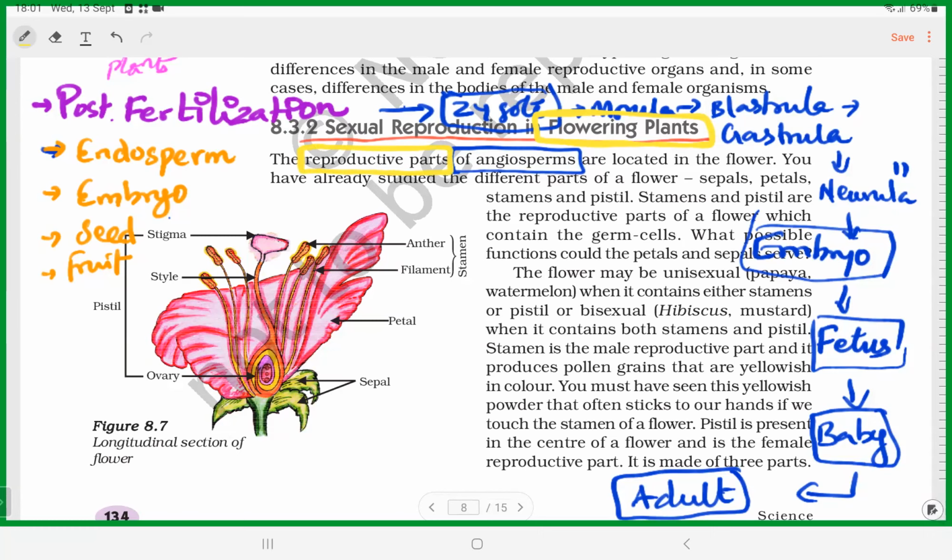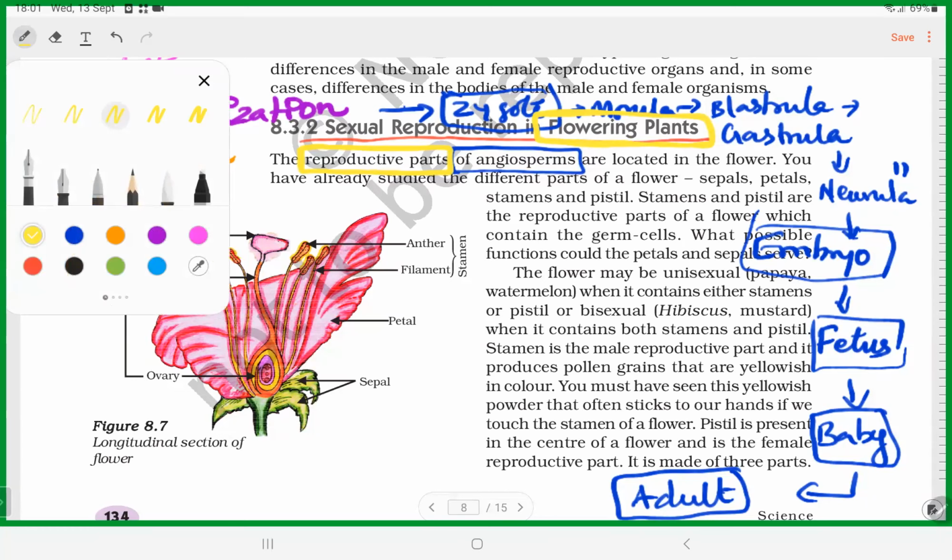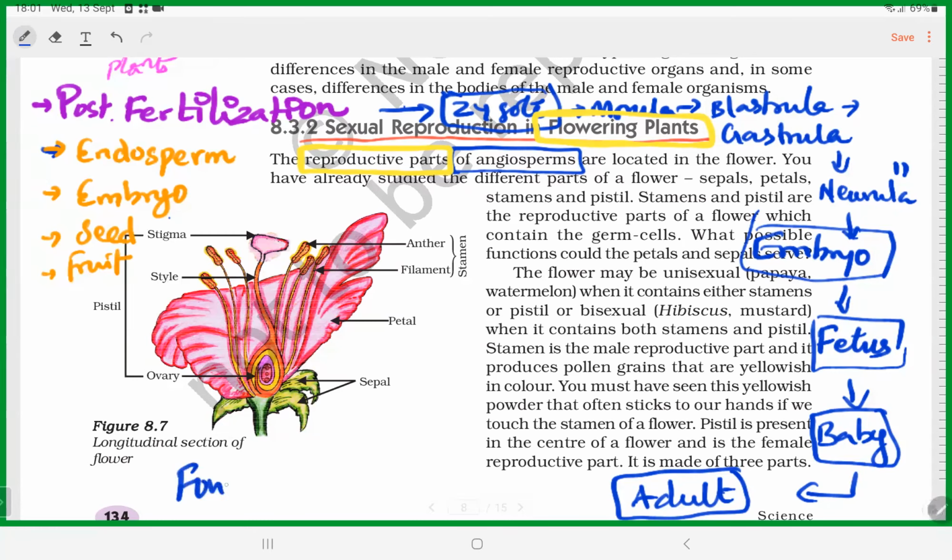Okay, fine. Listen, there are 4 different components, whorls. What do they call them? Whorls. 4 whorls are present in flowers. What are they?